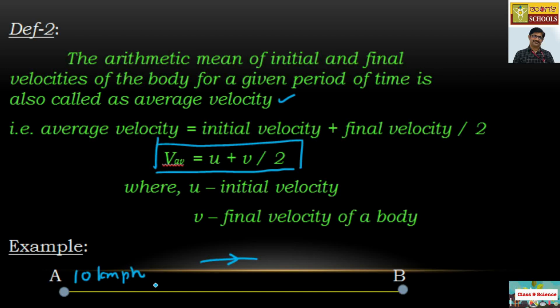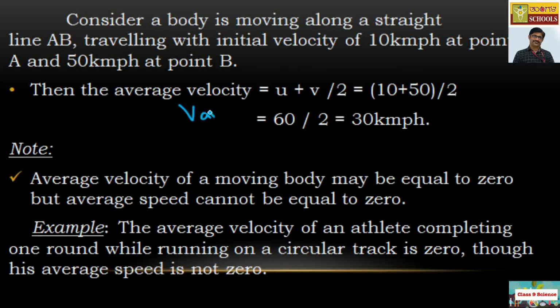Finally it gains a velocity of 50 kilometers per hour at point B. Therefore, the average velocity V_av is (U plus V) divided by 2, which is 10 km/h plus 50 km/h, divided by 2.